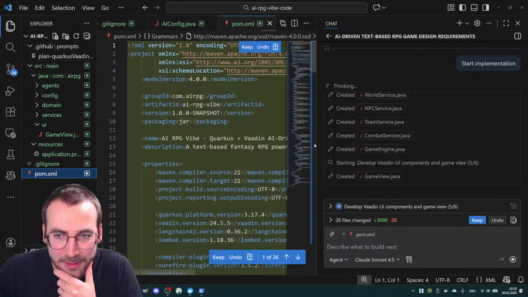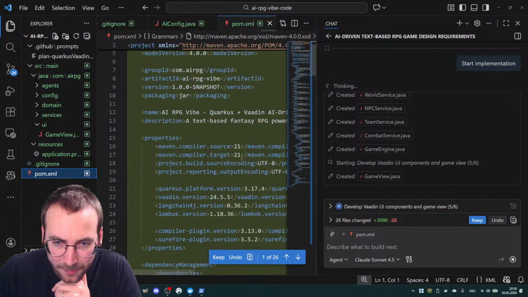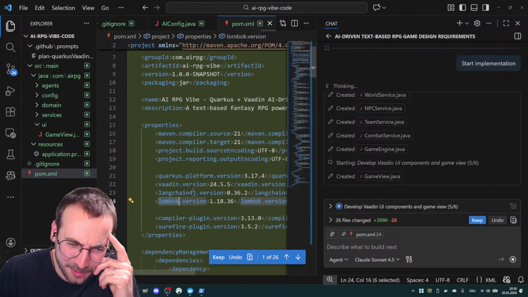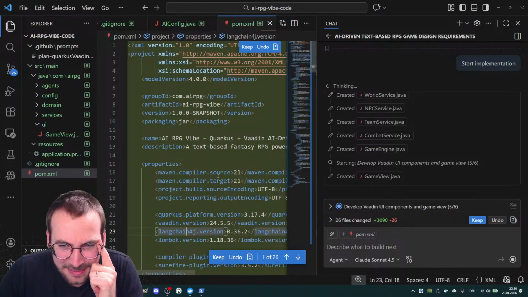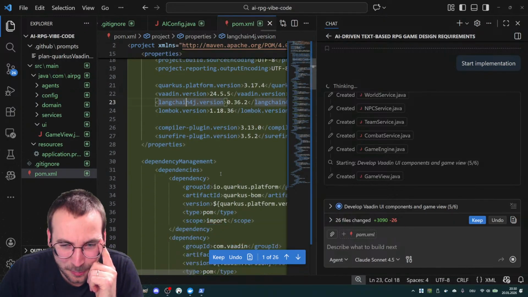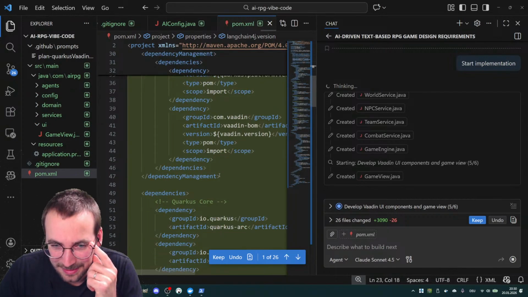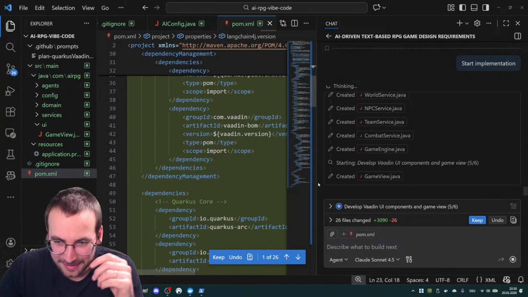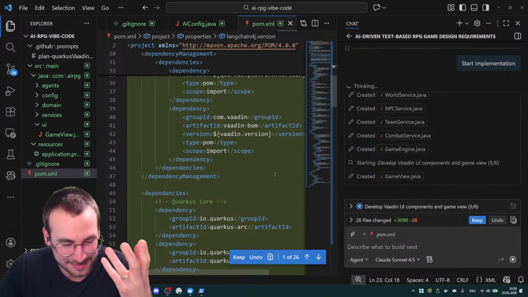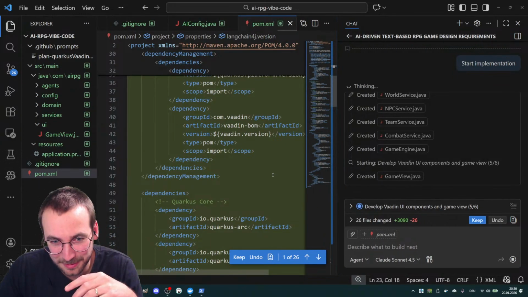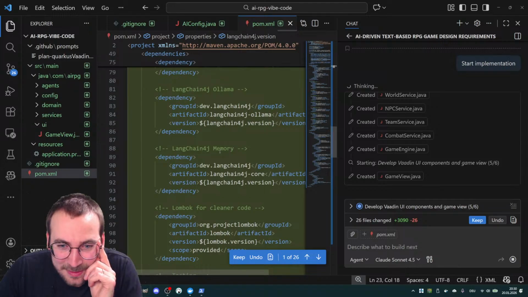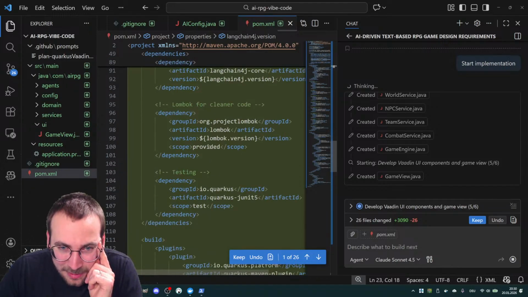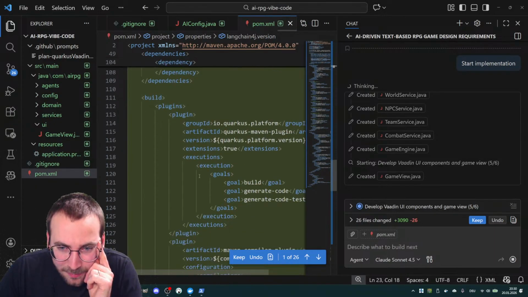We have a lot of good stuff so far. It's created the POM. Okay, it's using Lombok, which I'm not a fan of. It's quite cool. I think the idea is cool, but it's not that pure. And then it hacks. No, it doesn't hack, but it inserts itself into the compiling process, in the Maven process. I'm not a fan of that. Okay, but it's using LangChain4j. It's using Lombok, Quarkus. Very nice.